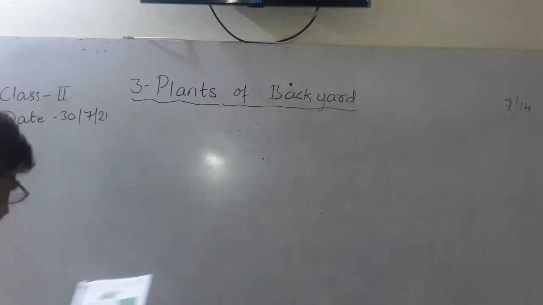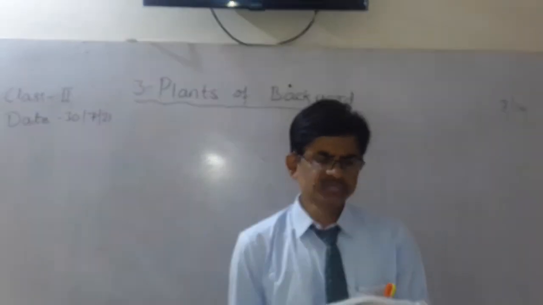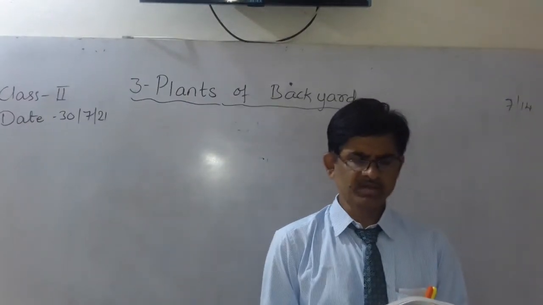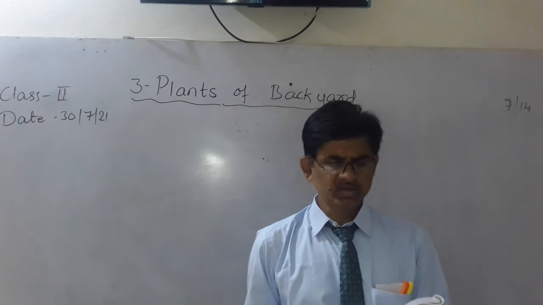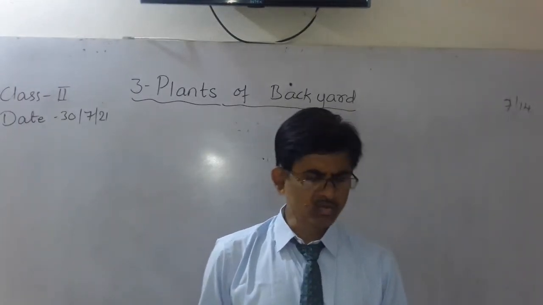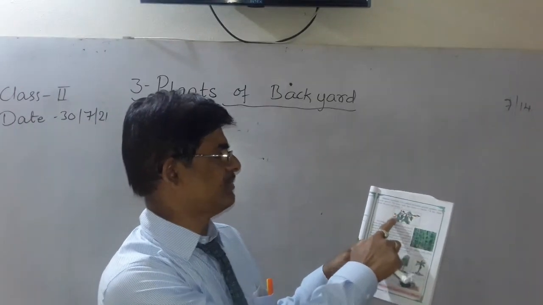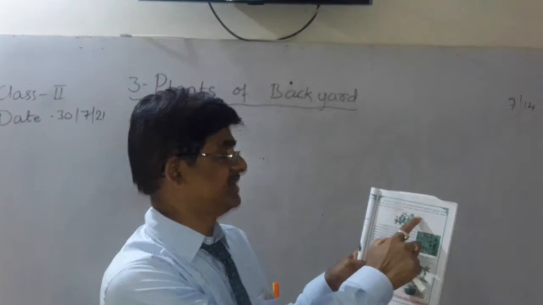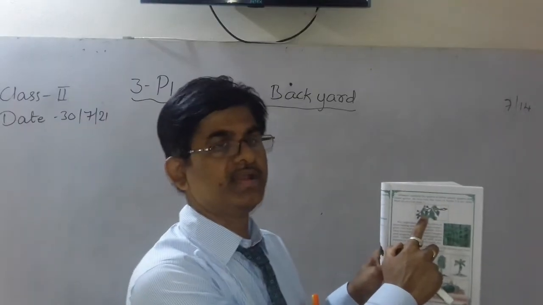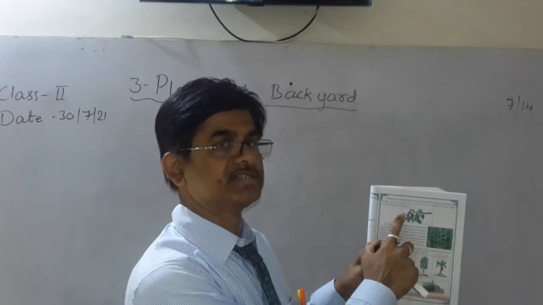Page number 28 here. Now observe carefully the plants of bitter gourd, grapes and snake gourd. Do they look like trees or shrubs? If not, then what do you call them? So here you can see that this is the grape plant, grapes.